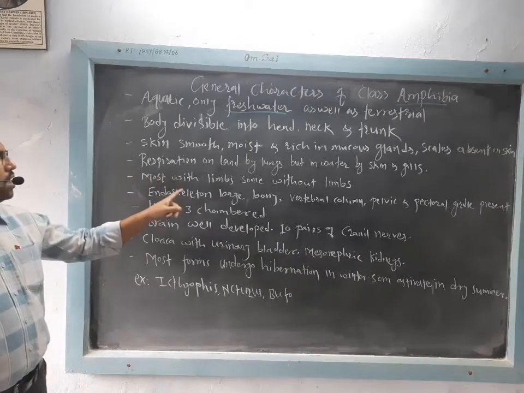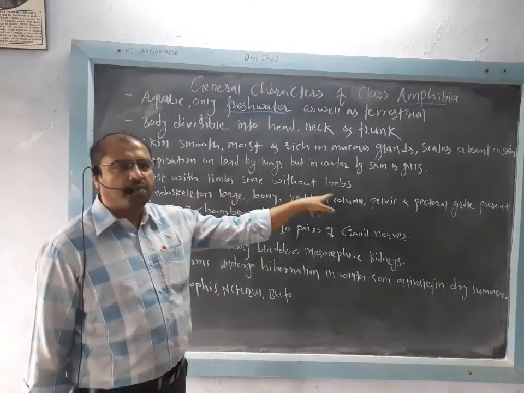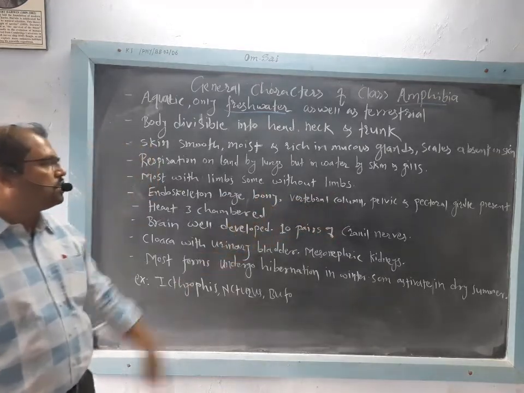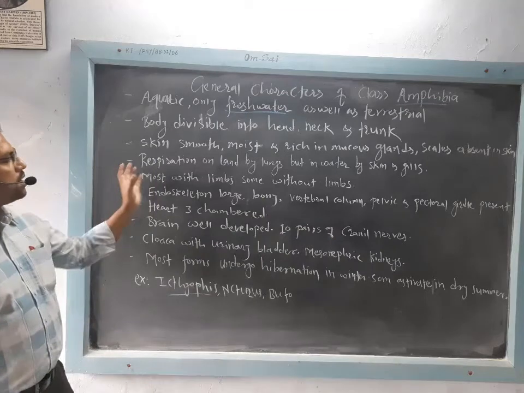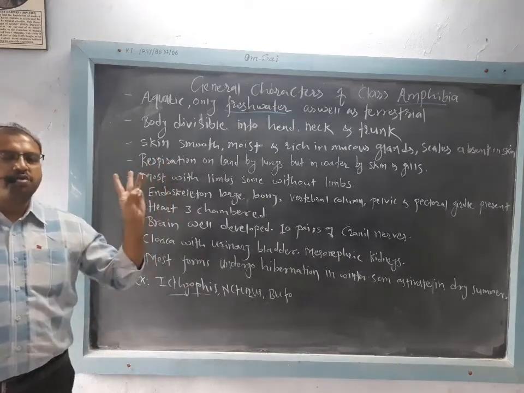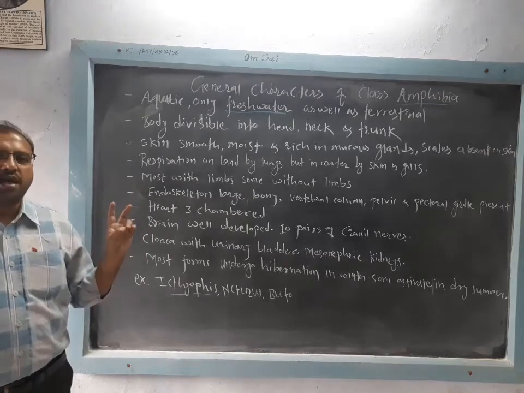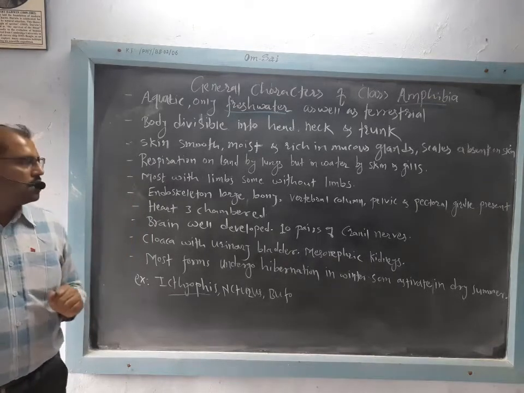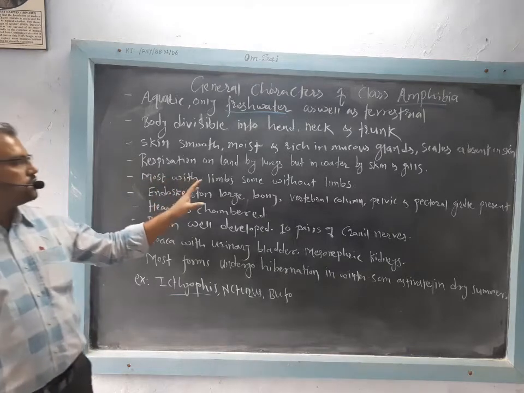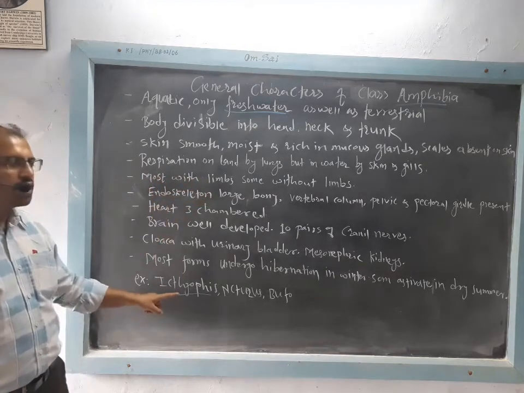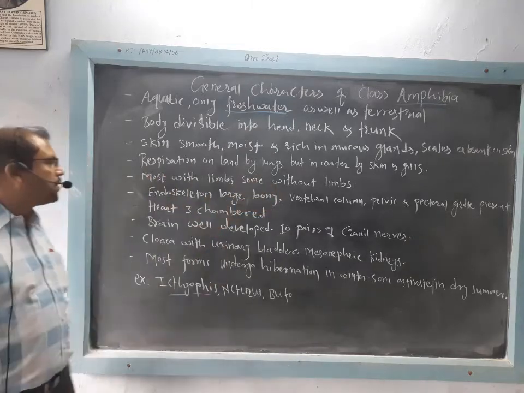Most of the individuals have limbs and some are without limbs. Example: apodans are without limbs, like Ichthyophis or the caecilians. And for the remaining, there are three important subclasses: Apoda, Urodela and Anura. We will see this later on. The individuals which do not have limbs are the apodans, while the urodelans and anurans have limbs.